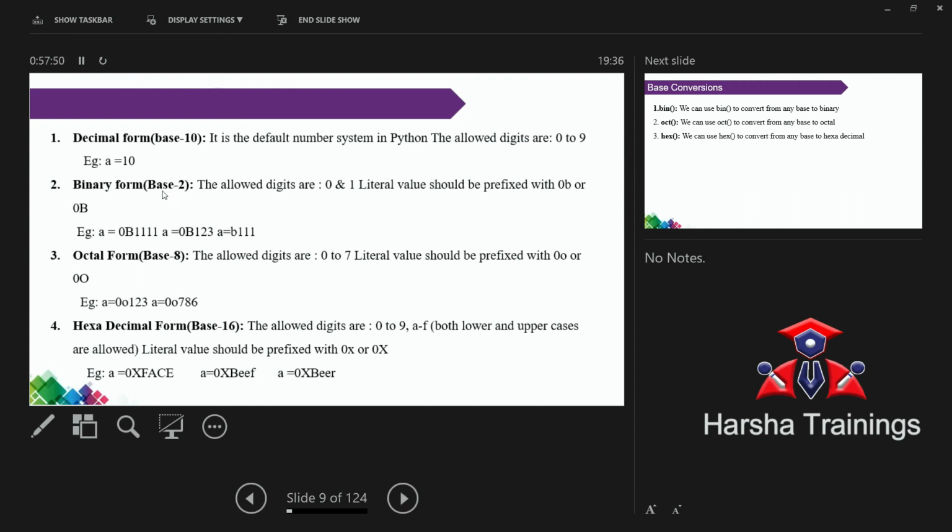Suppose I am given a base, not 17, a base 9. What are the possible values? The possible values are from 0 to 8 only. If you are dividing any number by 9, 0 to 8 are the only possible remainders.